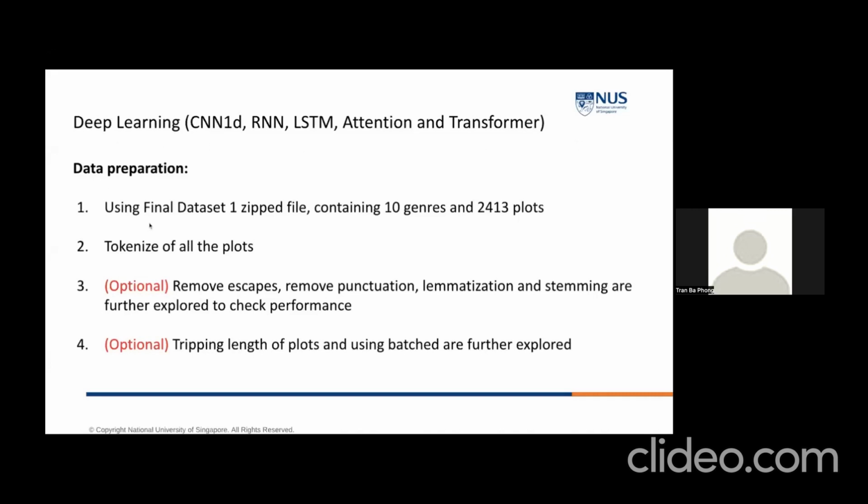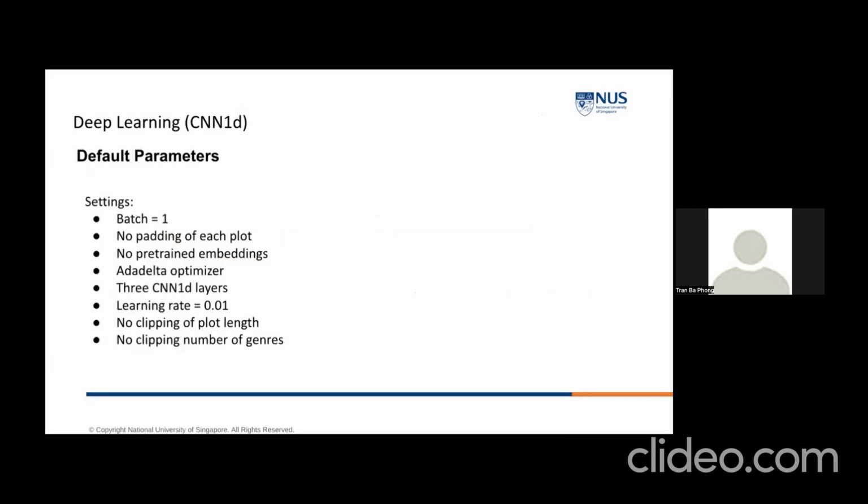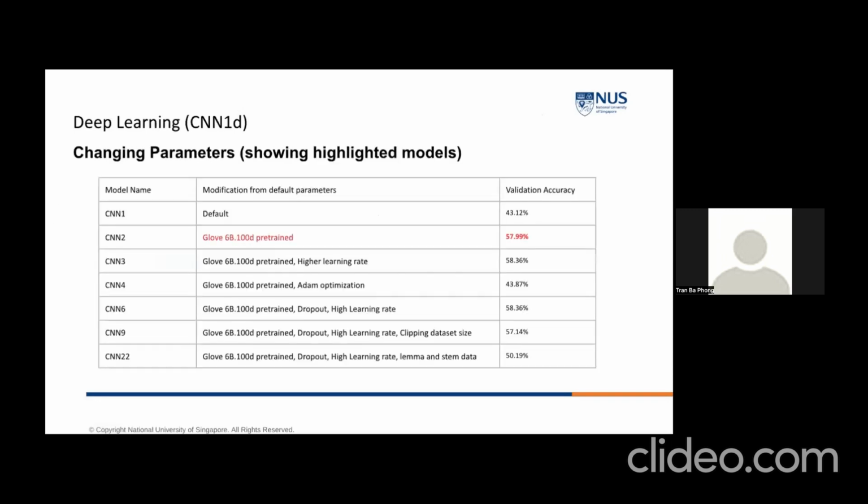For the data preparation, I use the final data set 1 zip file that Wayhow provided, which contains 10 genres and around 2,400 plots. Then I tokenize all of the plots, and steps 3 and 4 are just optional, to check the performance or to increase the performance. The architecture for CNN1D includes the embeddings, then feeds into the CNN1D and goes into the fully connected layers. The default parameters are listed on this slide.